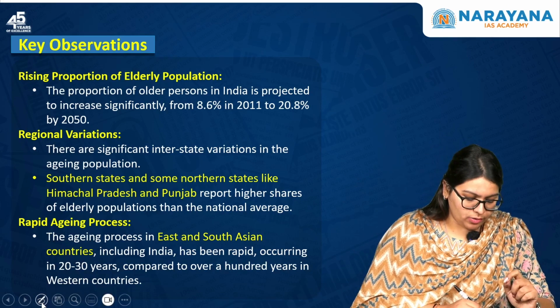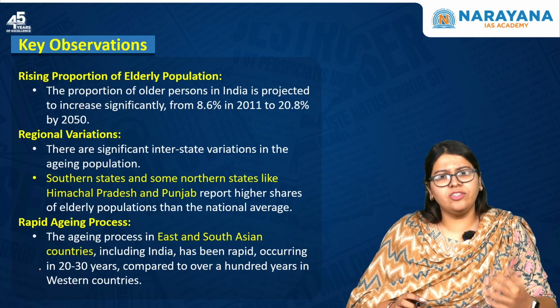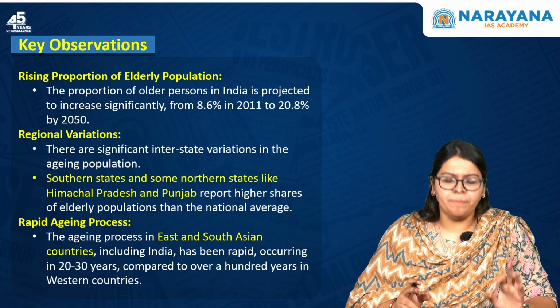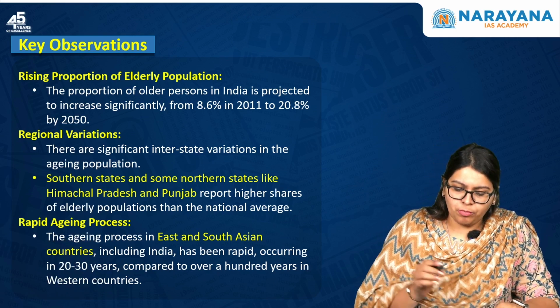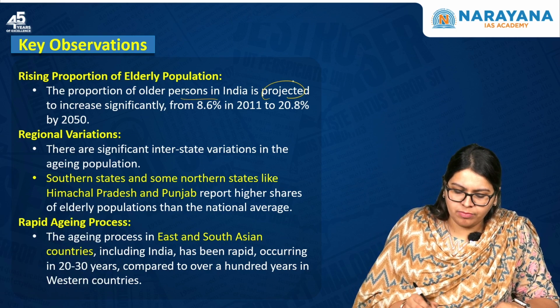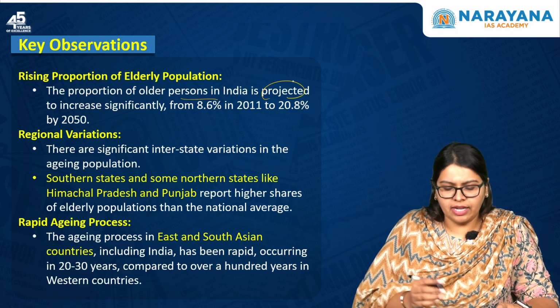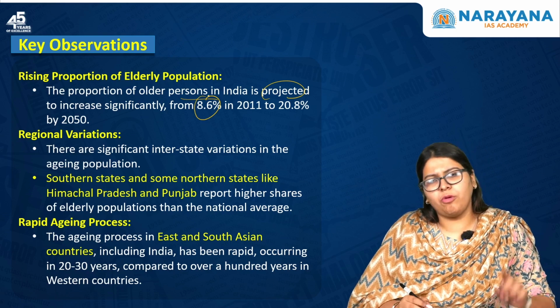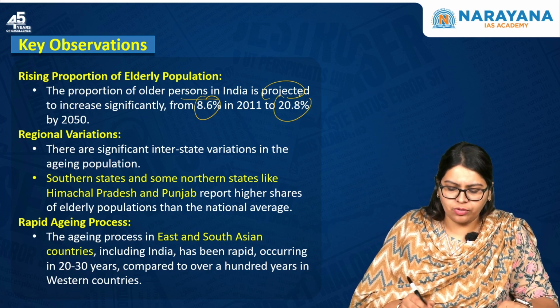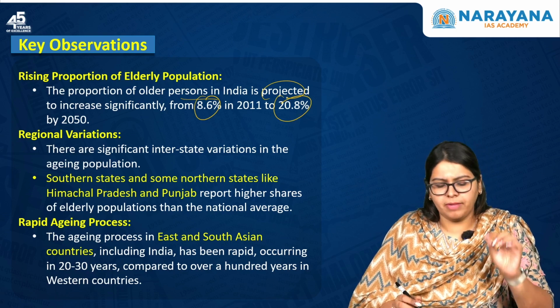with respect to the elderly population in India and the challenges or gaps they face. First, it is mentioned that the proportion of older persons in India is projected to increase significantly. That is, it was 8.6% of the population in 2011 and it is set to increase to around 21% by 2050.